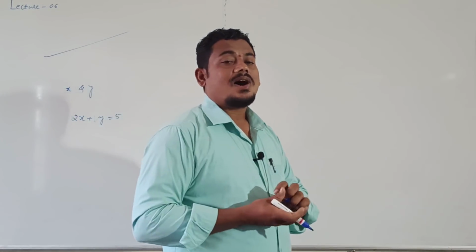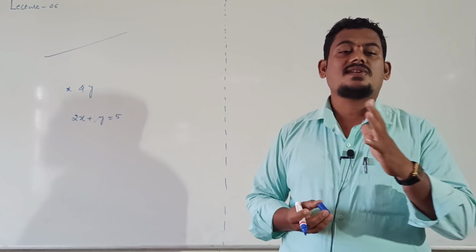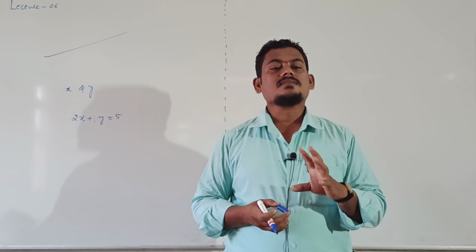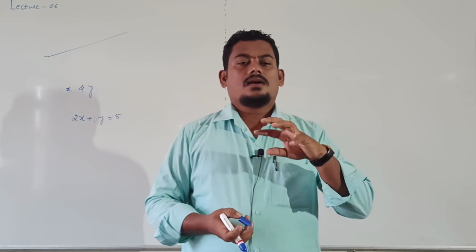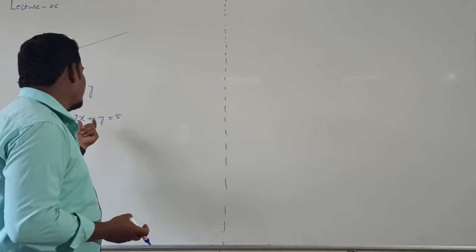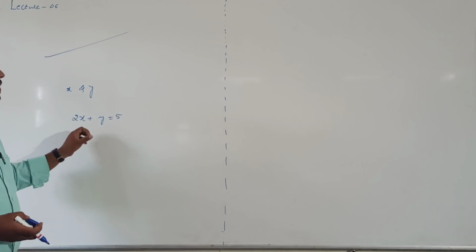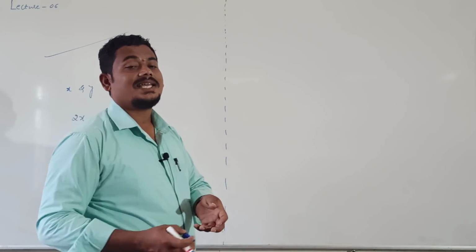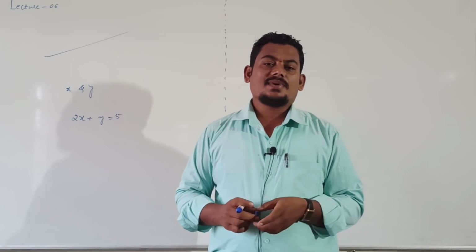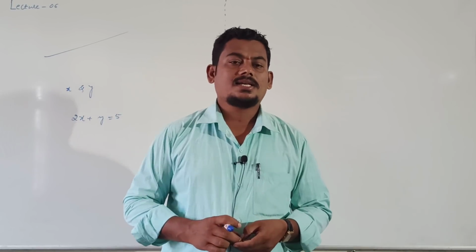A linear equation always represents the equation of a straight line. Equation means it is one of the geometrical conditions. Geometrical relationship between small x and small y which is satisfied by each and every point on the line is called equation of the straight line.